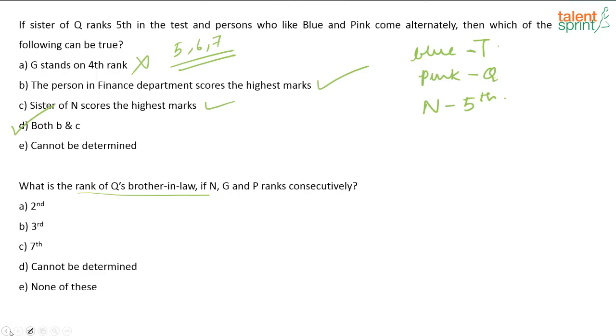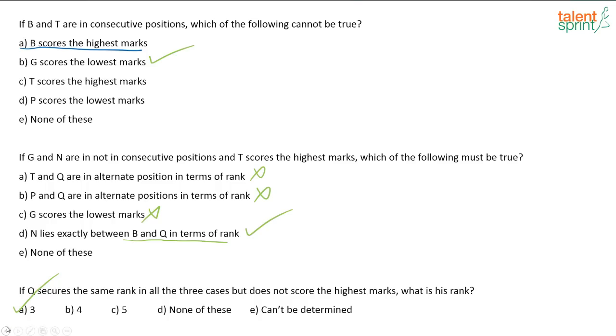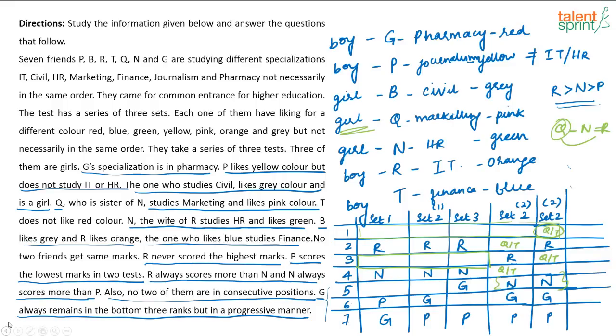If N, G and P rank consecutively. So, if N, G and P, where are N, G and P ranking consecutively? N, G and P are ranking consecutively in two possibilities, right? N, G, P is coming here together, N, G, P is coming here together. So, these are the two cases where N, G and P are ranking consecutively. In these two cases, where is the rank of R? It is either here or here. So, either 2 or 3.